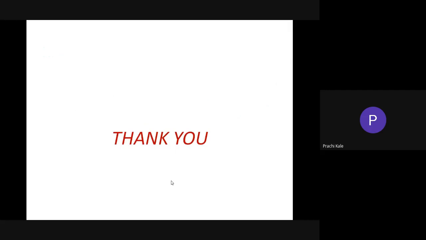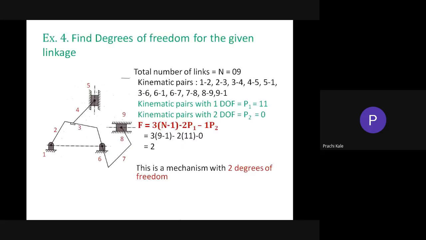Is this clear? Okay. Now see what is the violation of Grubler's criteria as Virat has asked. So actually what happens, this is the equation to find out the degree of freedom. This equation is known as Grubler's criteria, basically. Its name is not Goodback's criteria. Its name is Grubler's criteria.